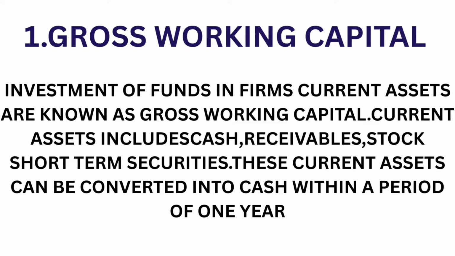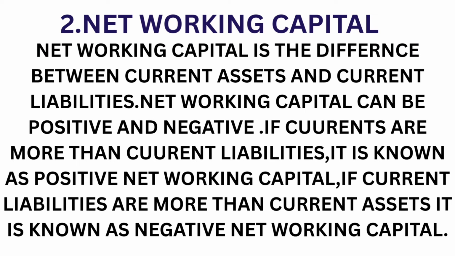Current assets include cash, receivables, stock, short-term securities, which can be converted into cash within a period of 1 year. So gross working capital means investment of funds in current assets such as cash in hand, cash at bank, debtors, bills receivable, stock, prepaid expenses, and short-term securities.